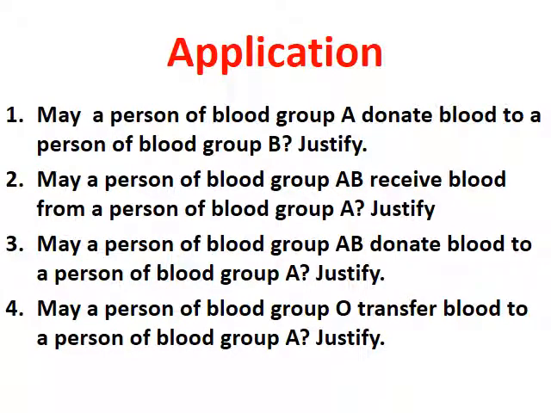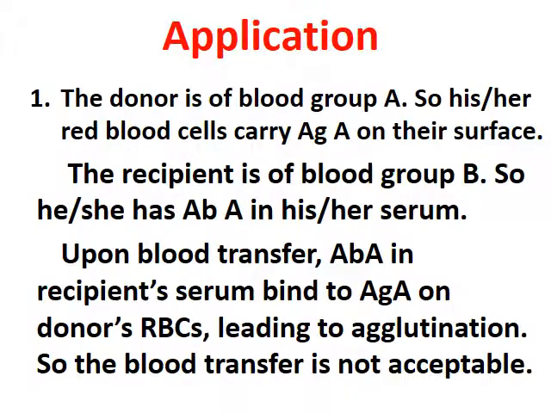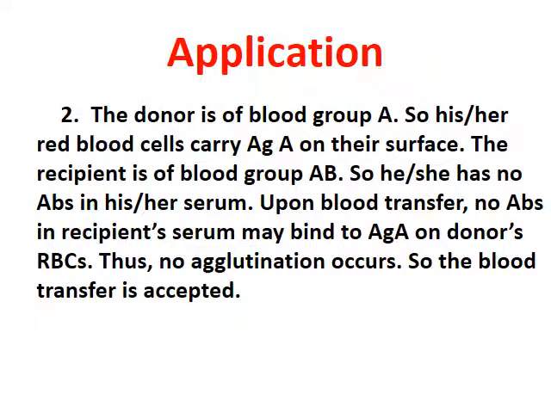This is the same application of donation of blood. The donor, if it's blood group A, so his or her blood cells carry antigen A on their surface. The recipient is of blood group B, so he or she has antibody A in the serum. So agglutination occurs and the blood transfer is not accepted.